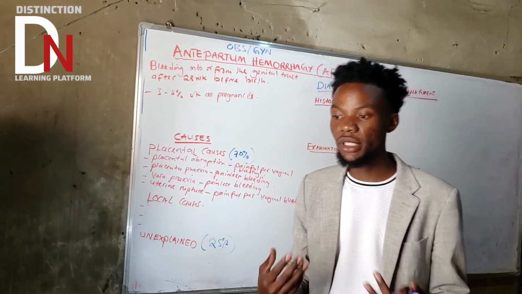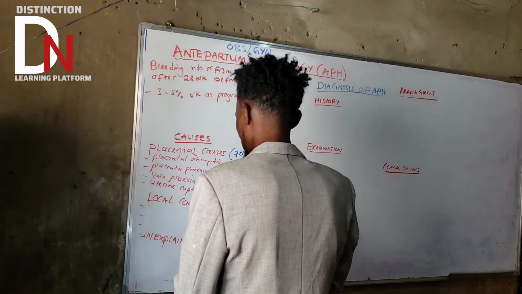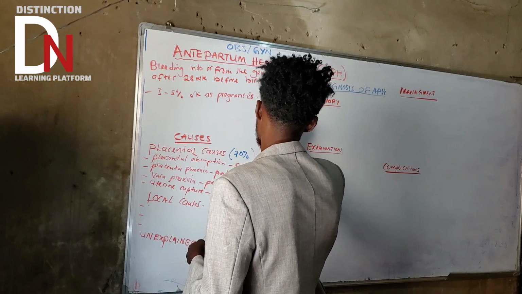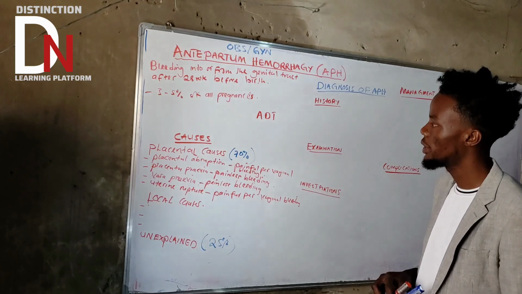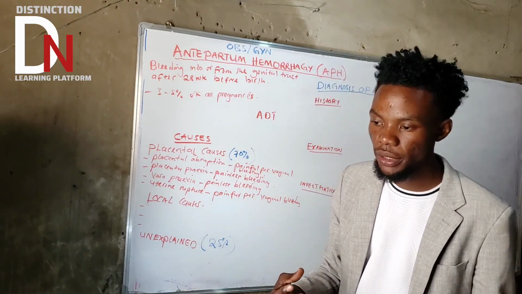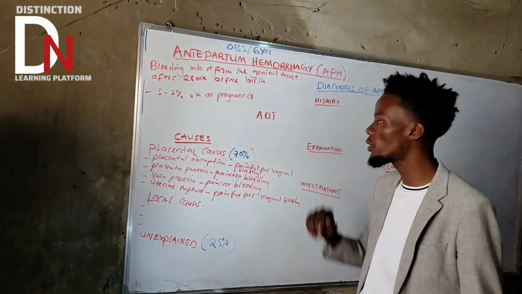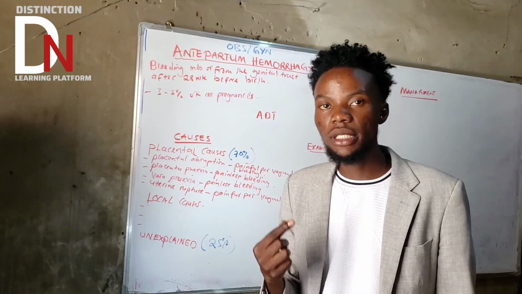The alkaline denaturing test, we call it. For you to differentiate the two, we are going to use this test, the alkaline denaturing test, ADT. So basically, you just have to get the fetal hemoglobin or the red blood cells of the fetus, then put it into a solution containing alkaline.